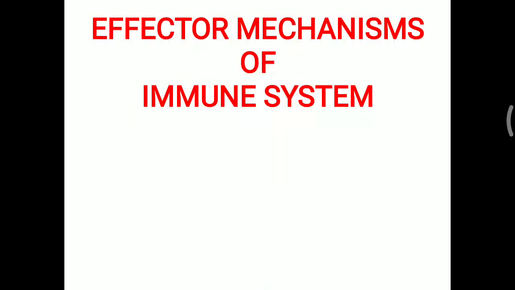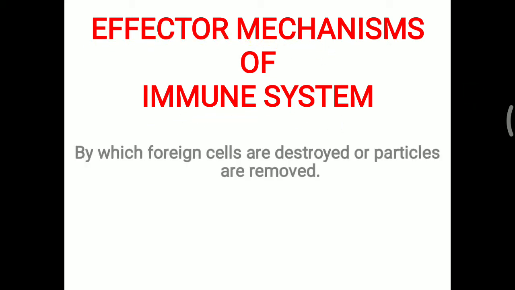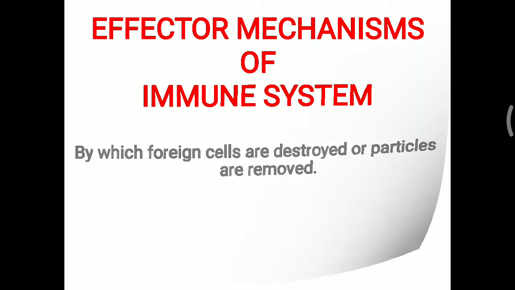Today we are going to discuss the effector mechanism of the immune system. So basically how this immune system is working to remove foreign cells as well as foreign particles. It is a means by which foreign cells are destroyed or particles are removed. So in detail, this effector mechanism we will look at.